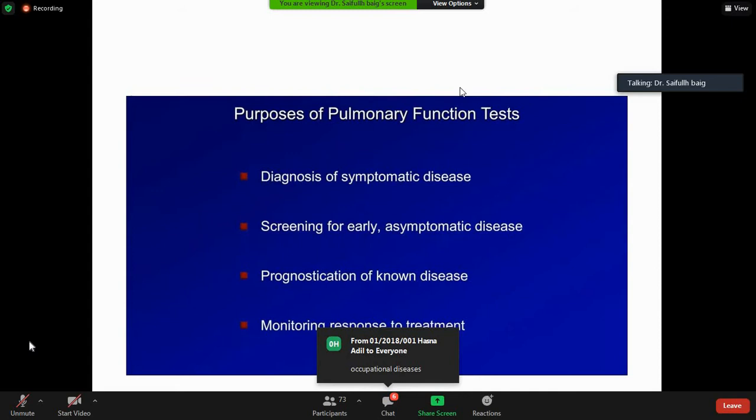Someone who is working in a coal mine. He is asymptomatic right now. But you want to know whether he will become symptomatic after some time due to a disease which has not caused symptoms right now. So you are going to do his pulmonary function test every year or every 6 months to know, because he is exposed to a certain risk factor. All right.